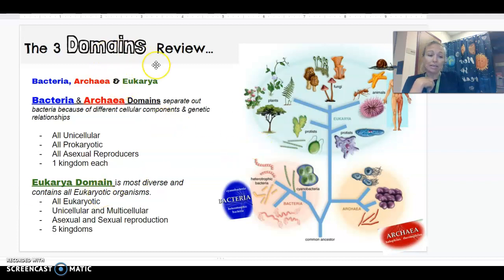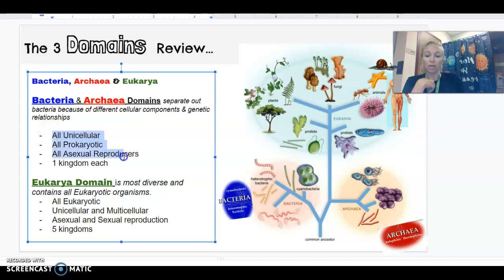This is our summary, so pretty quick set of notes today. Again, our 3 domains are bacteria, archaea, and eukarya. Bacteria and archaea are all unicellular, all prokaryotic, all asexual reproducers, and each one of those 2 domains only has 1 kingdom each. So they're pretty simple. They are all or nothing domains, right?